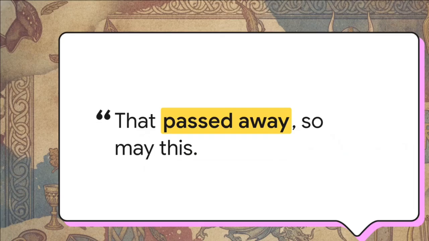In the famous elegy Deor's Lament, we find the phrase, "That passed away, so may this." Let that comforting refrain sink in for a second. It's a beautiful, stoic reminder of the passage of time and surviving hardship. This sits right alongside other famous short elegies like The Wanderer and The Seafarer, which deeply explored themes of isolation, loneliness, and the harsh, unforgiving nature of the freezing, cold sea that constantly surrounded them.